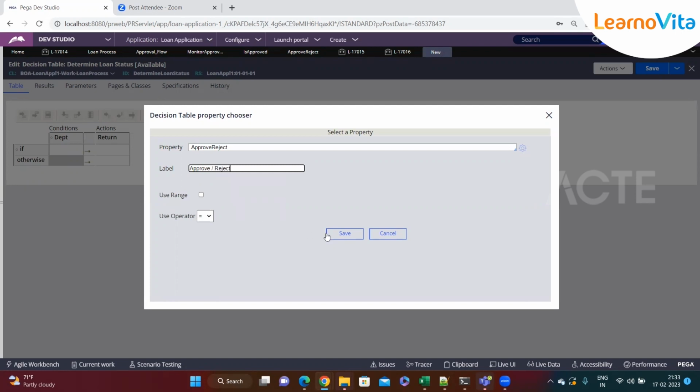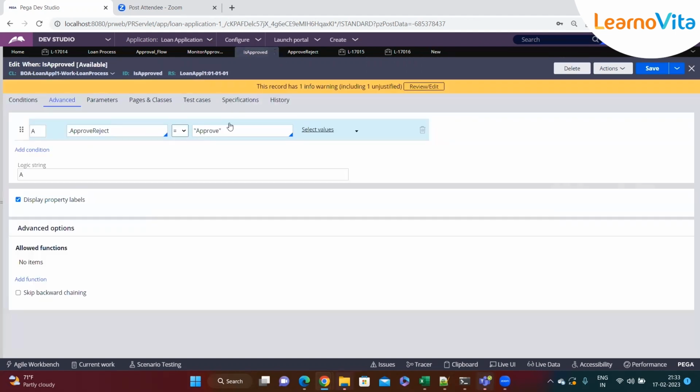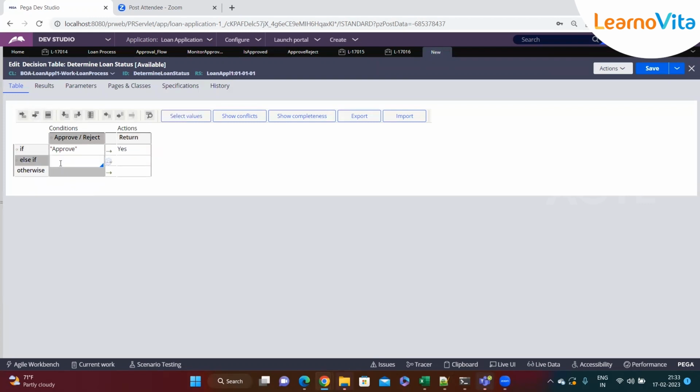Approve, reject. Okay, and then if that value is approve, then I'll say yes, meaning the loan application got approved, and if it's reject, then I'm saying no.